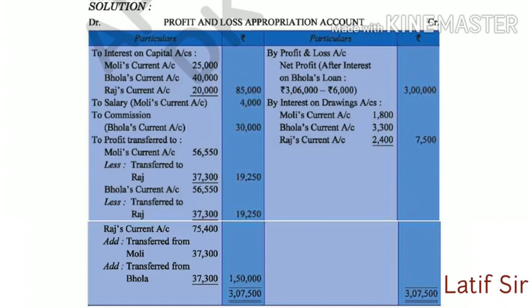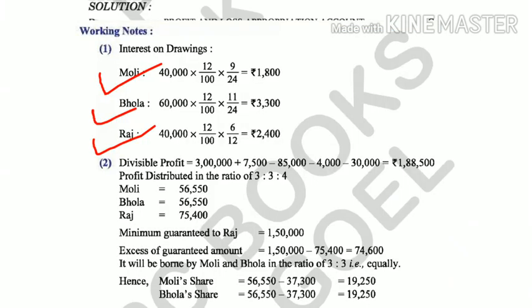Now you can see how the interest on drawings has been calculated. Molly's interest on drawings is calculated as follows. Molly has drawn 10,000 for each quarter, at the end of each quarter. So the formula for calculation of interest will be 40,000 into rate by 100, that is 12 by 100, into 4.5 by 12. Whenever drawing is at the end of each quarter, the average period comes to 4.5 months.